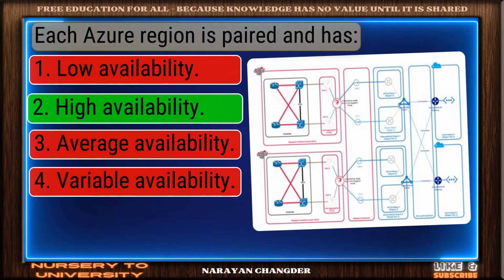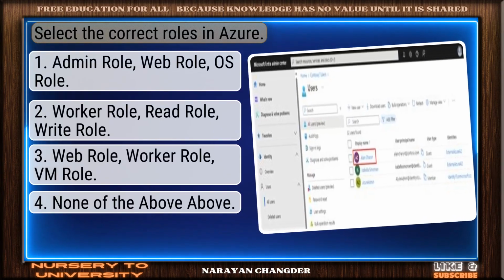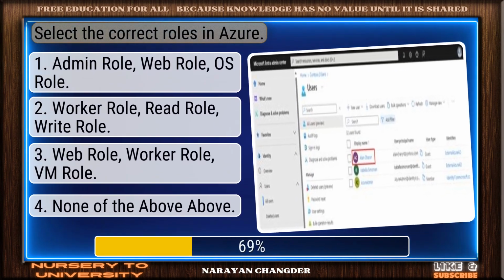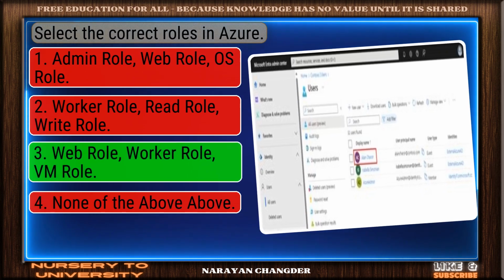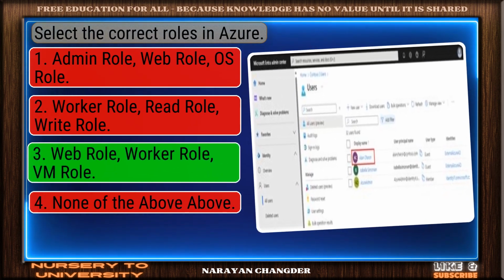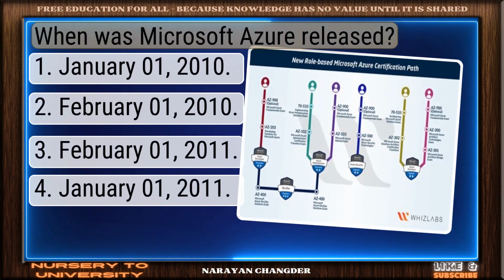You're right. High availability is the correct answer. Question number 66. Select the correct roles in Azure. Bravo. Web role, worker role, VM role is the answer. Question number 67. When was Microsoft Azure released?